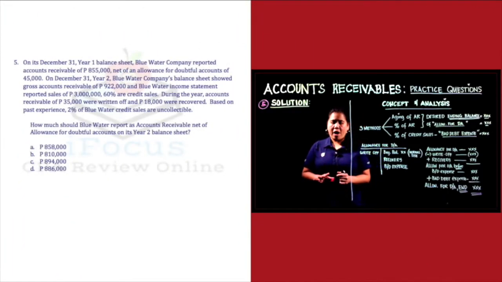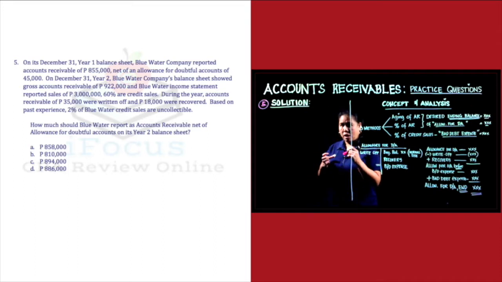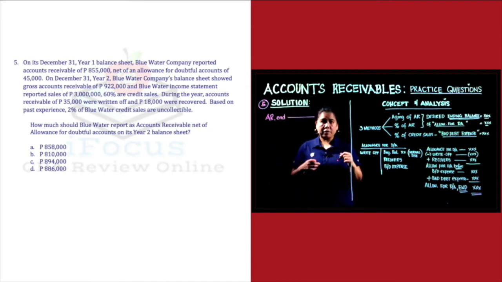Alright, question number 5. The requirement is, how much should Blue Water report as accounts receivable net of allowance for doubtful accounts on its year 2 balance sheet? So, ang hinahanap ng problem dito is yung amount na accounts receivable kung saan dinididuct na natin ang allowance for doubtful accounts. And this amount is also called as net realizable value. So, mag-uumpisa tayo sa accounts receivable ending, less natin yung allowance for doubtful accounts.